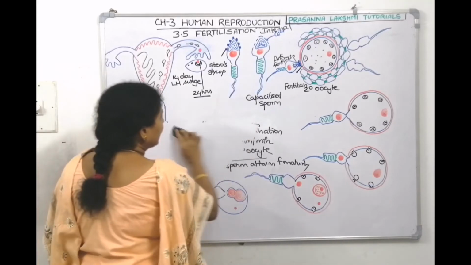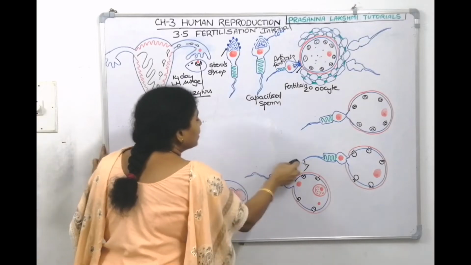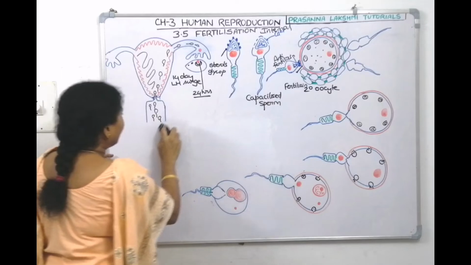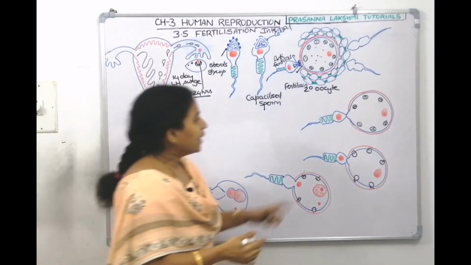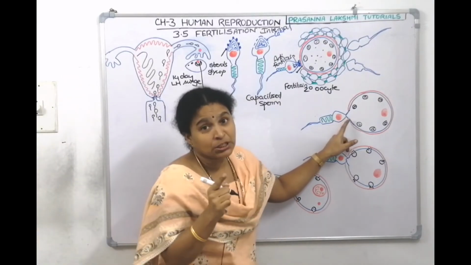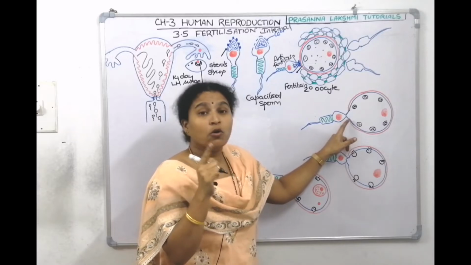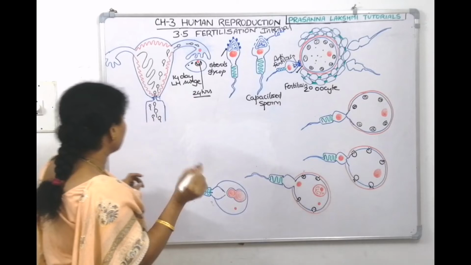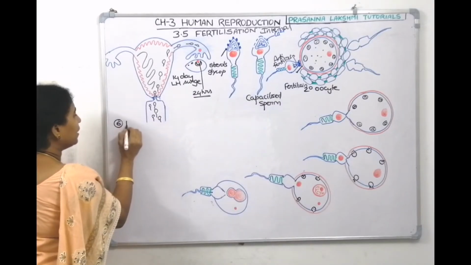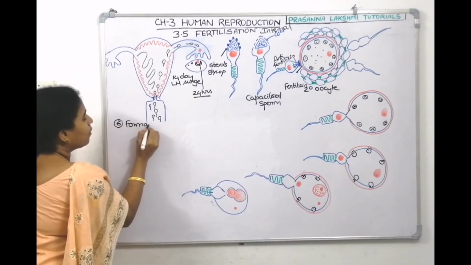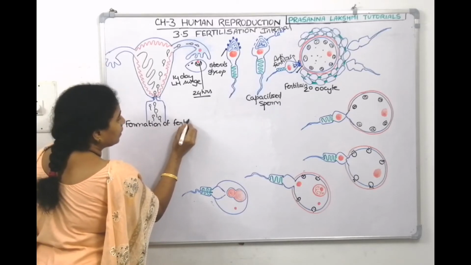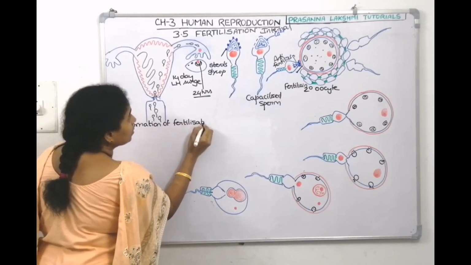So the next picture tells us that when the sperm is trying to penetrate the egg, at that point, it projects out. That means it makes a cone called the fertilization cone. So next we can write it as formation of reception cone. Our sixth point will be formation of fertilization cone.